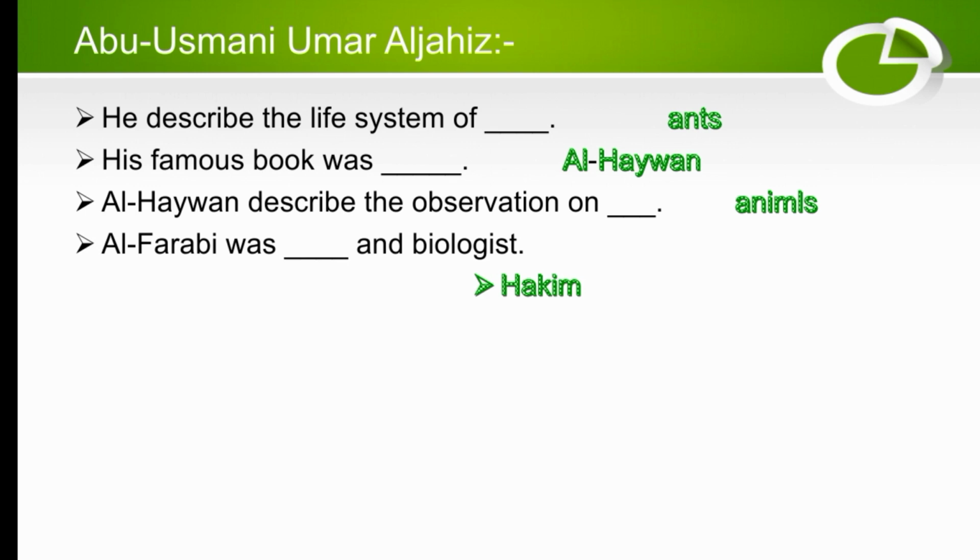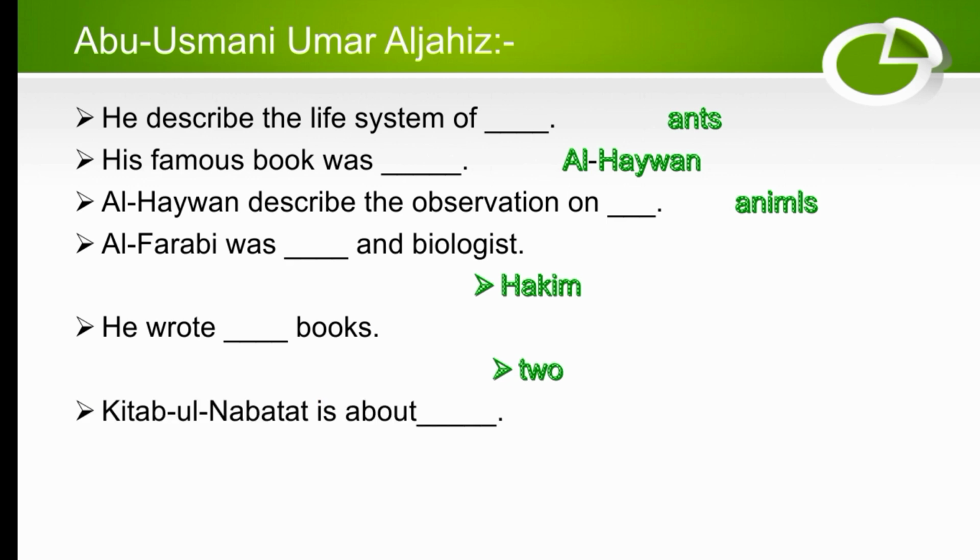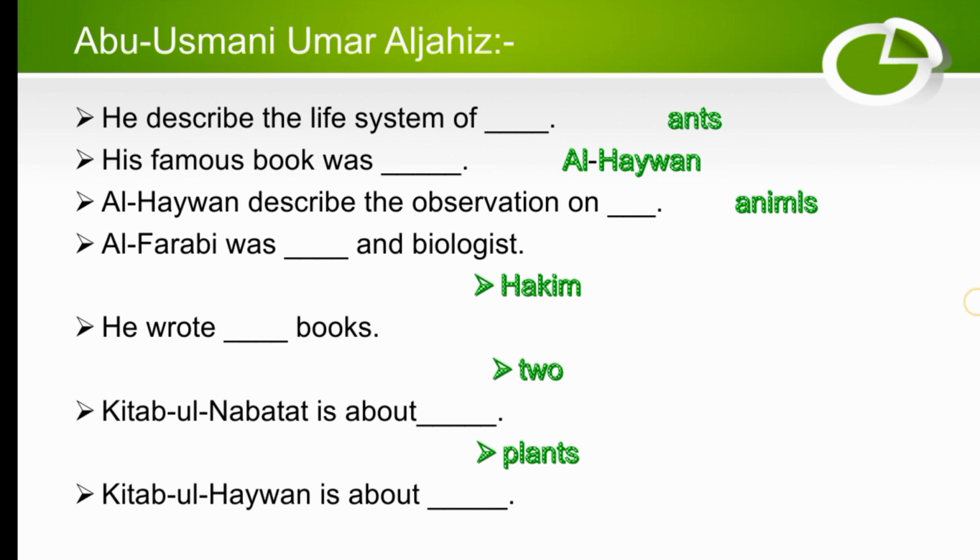Al-Farabi was dash and biologist. So Al-Farabi was a Hakim and biologist. He wrote dash books. So he wrote only 2 books. Kitab al-Nabatat is about dash. Nabatat, so it's about plants. Kitab al-Hayawan is about dash. So the right answer is animals. Kitab al-Hayawan is about animals.